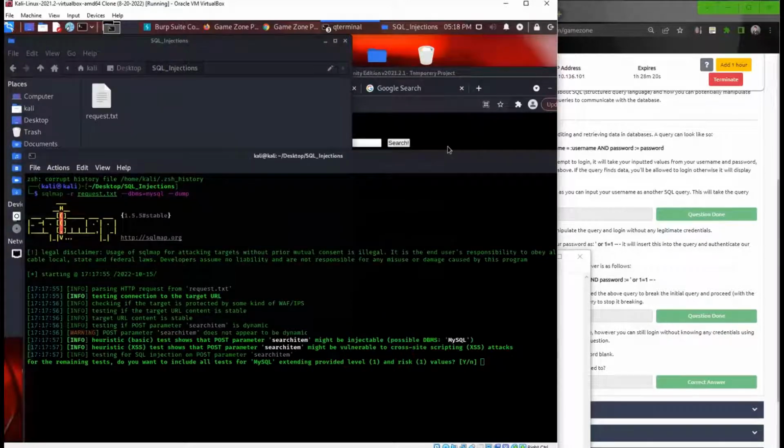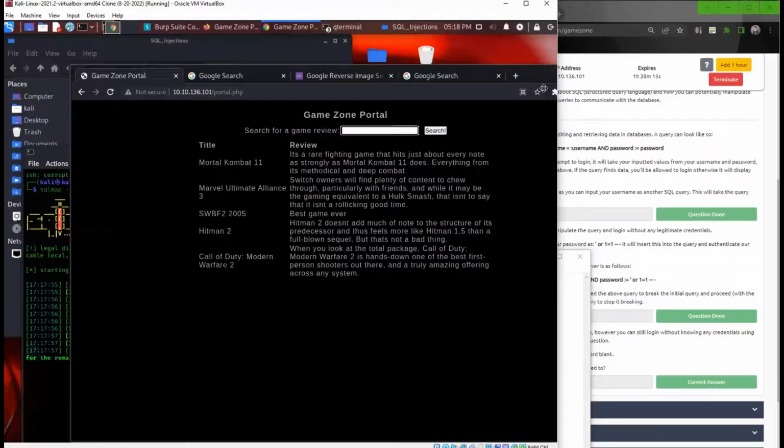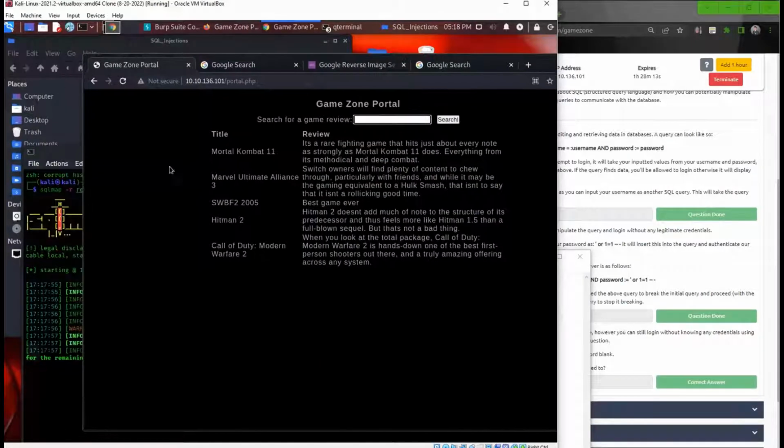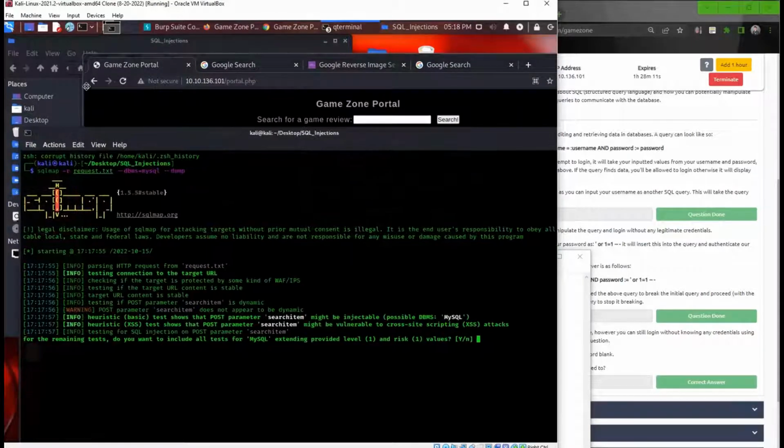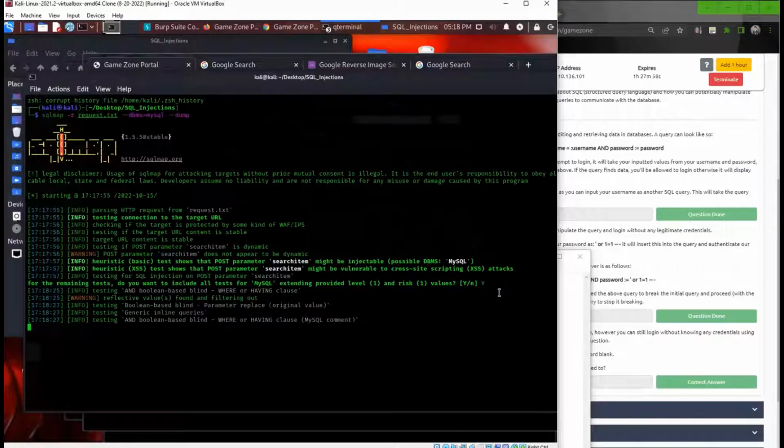So essentially what it's doing is entering a bunch of SQL injections here and seeing if it could get any information from the database table. And if it is able to grab anything, it'll then provide that information here. So I'm just gonna click Y on this one. All right, we'll give it a sec to do its thing.